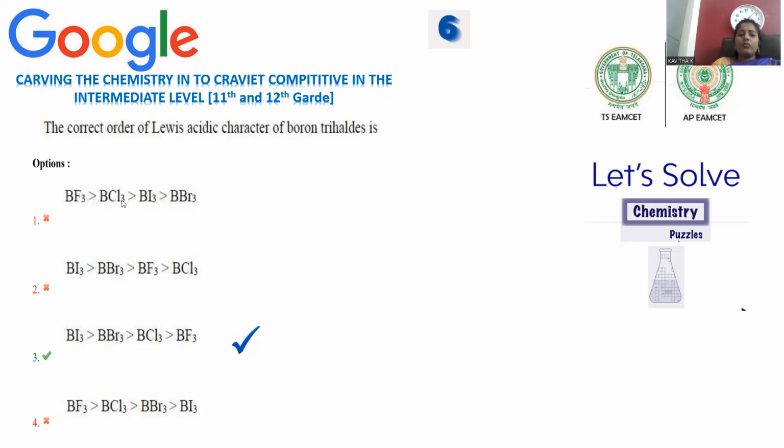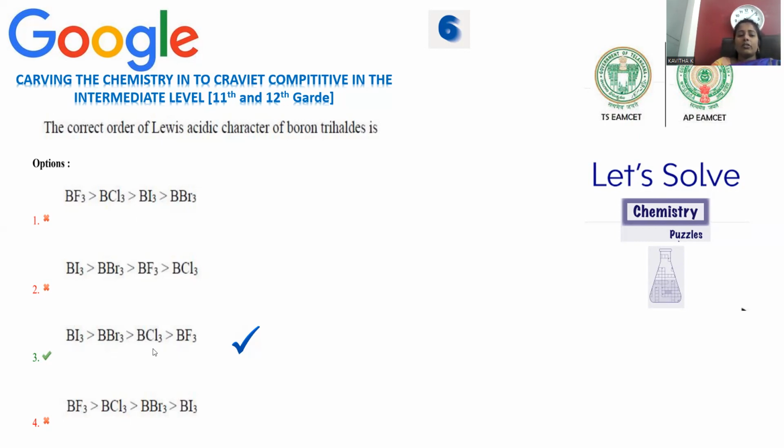Either fluoro, chloro, bromo, iodo will be there, or else iodo, bromo, chloro, fluoro will be there. These two are the possibilities, and the remaining are not in the correct sequence, so you can cancel out option 1 and option 2 first, because fluoro followed by chloro followed by iodo and bromo is not in serial order, and this is also not in serial order. So blindly you can cancel them out. Either the possibility is fluoro to iodo or else iodo to fluoro. Two things you have to sort out.